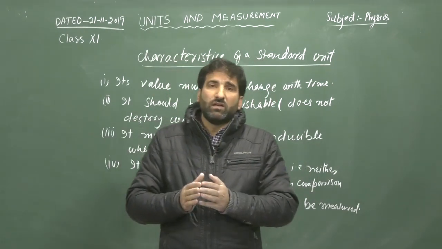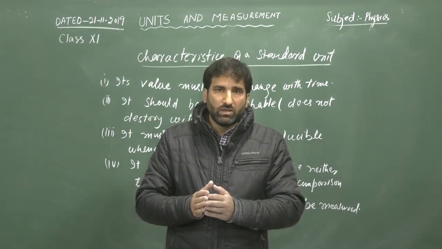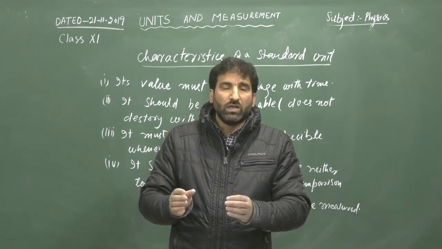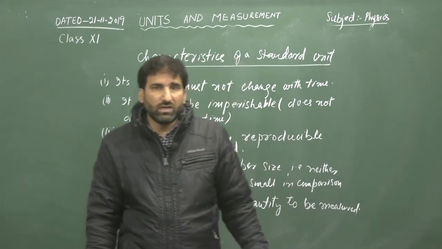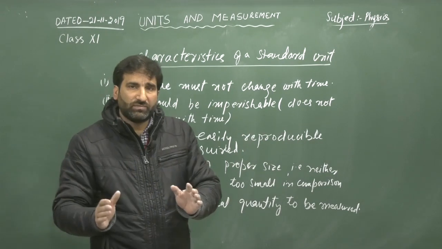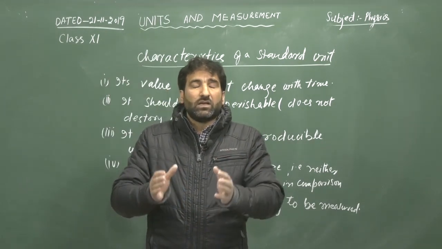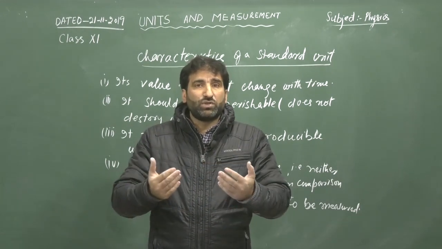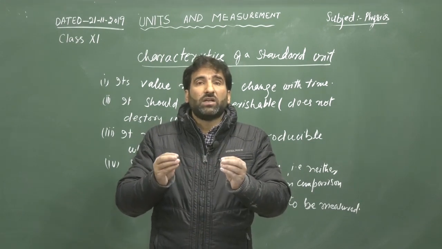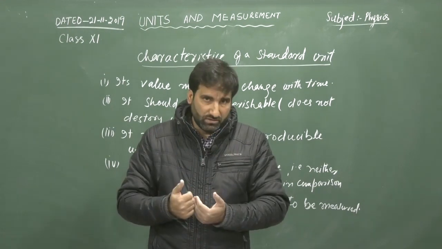What qualities or characteristics should be in a standard unit so that it can be chosen as a standard unit? We have a few characteristics of a standard unit. One characteristic is its value must not change with time. It should always remain constant, irrespective of the weather conditions or the temperature or the physical conditions.